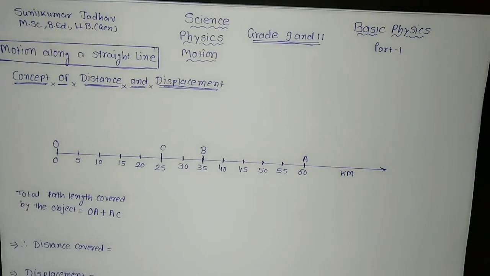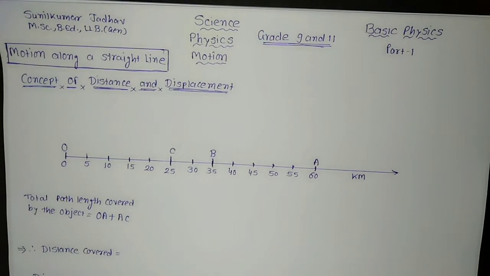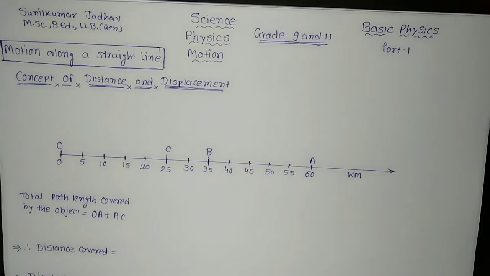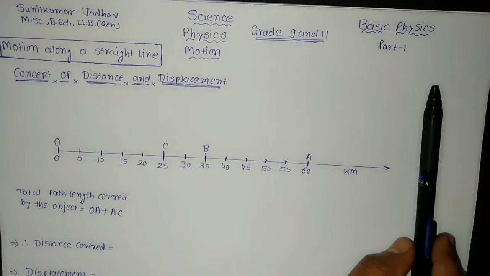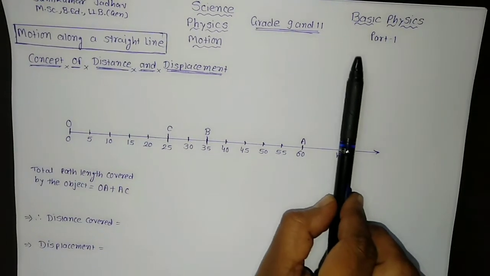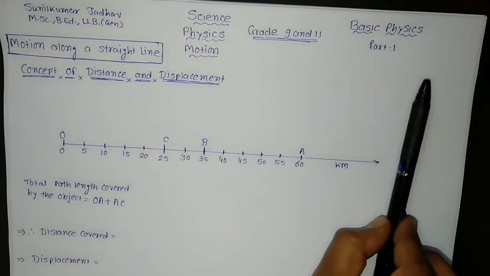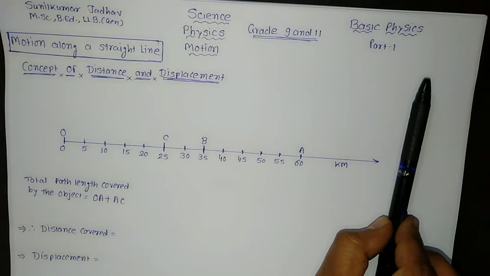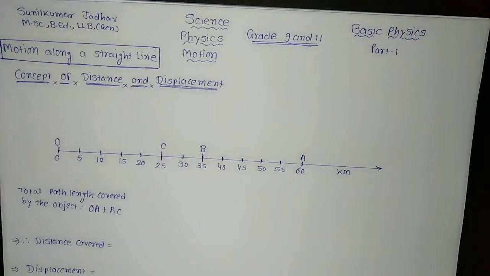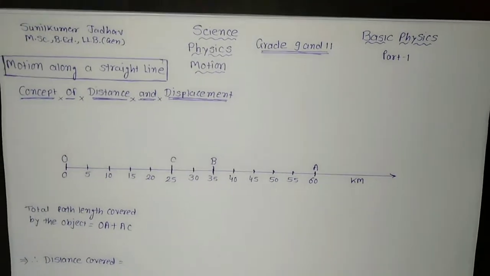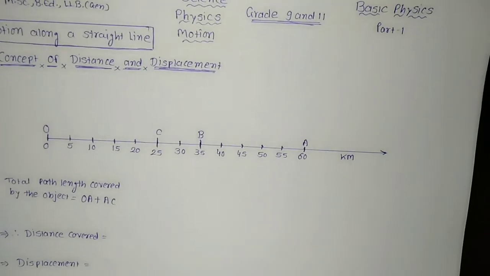We often perceive an object to be in motion when its position changes with time. Suppose this pen is here, and if it is moving, after some time it will be seen here, then we can say the pen is in motion. But here we have provided a force to make it move. That force we will learn later on. Here we are going to discuss only the motion.